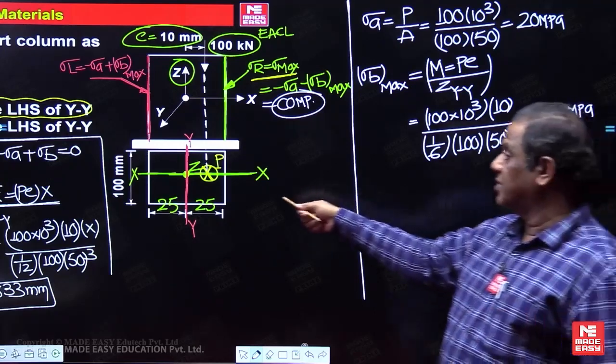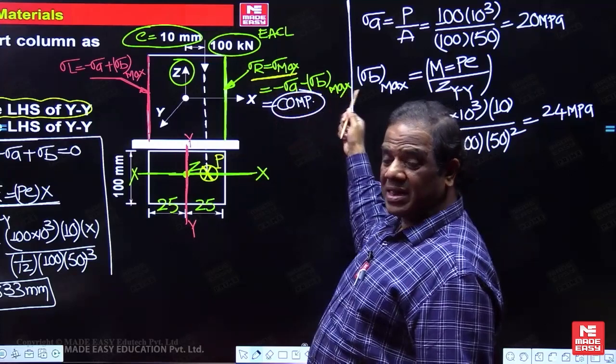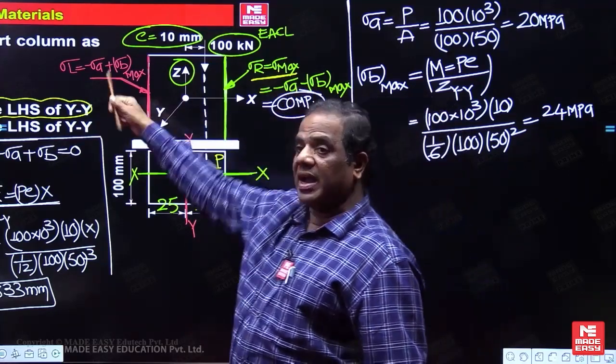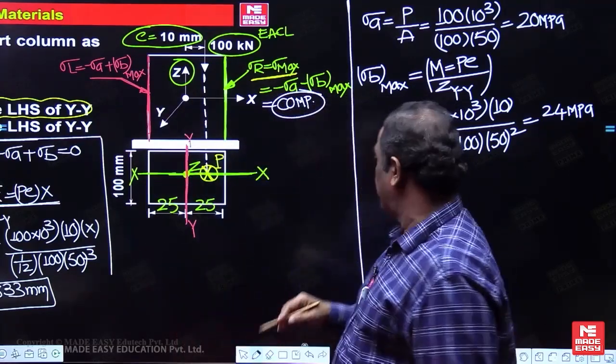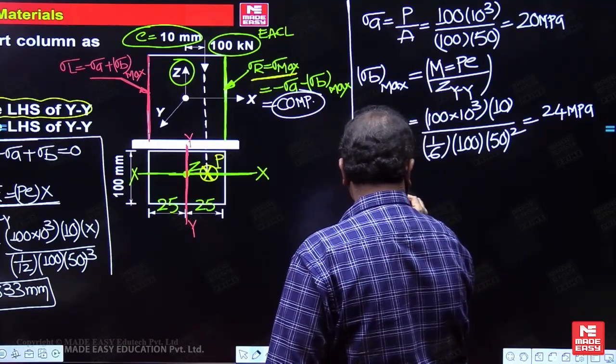Now, what is the stress on the left side? What is the stress on the left side? Minus sigma, sorry, right side: minus sigma A and minus sigma B max. Left side: minus sigma A plus sigma B max. Stress on the right side.